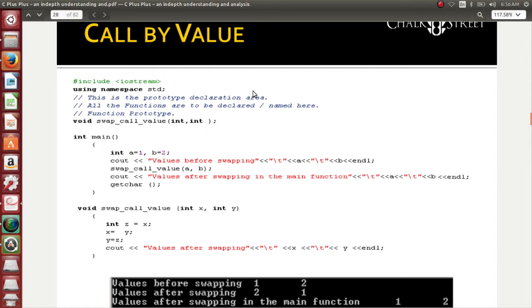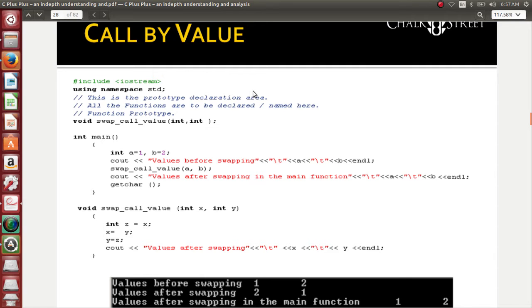So what is call by value? I give you a paper. I am asking you to make a Xerox copy or photocopy of the paper. You make it. Now I have a paper which is the original with me, and you have a paper which is a copy. If you make a change in the copy, will it reflect in the original paper? It won't. This is call by value. When I pass the argument and catch the argument as a copy, the changes that I make in the copy that I receive will not be reflected in the original.